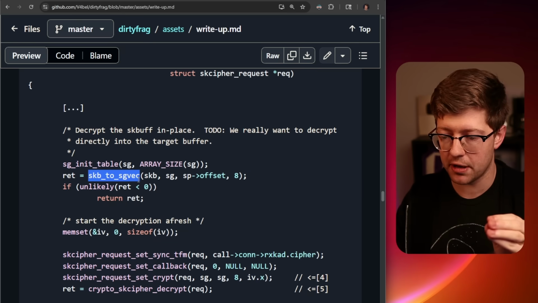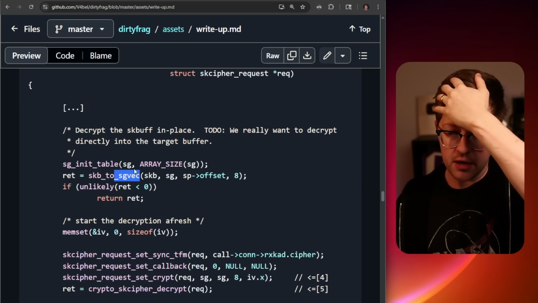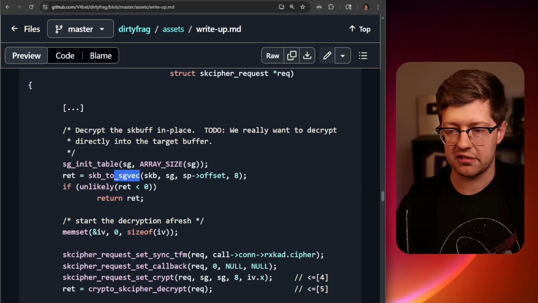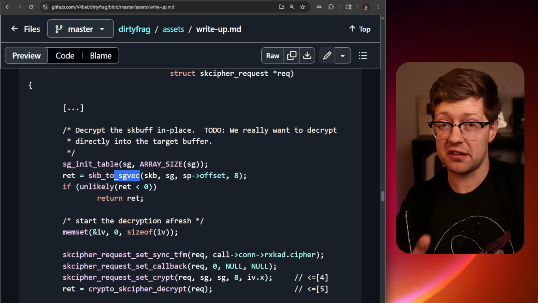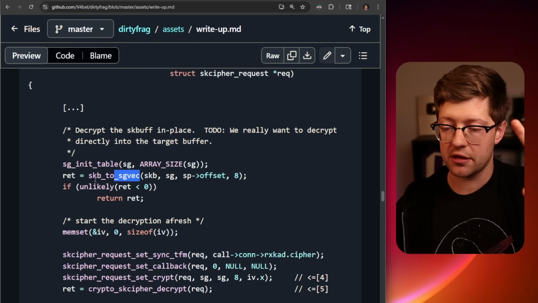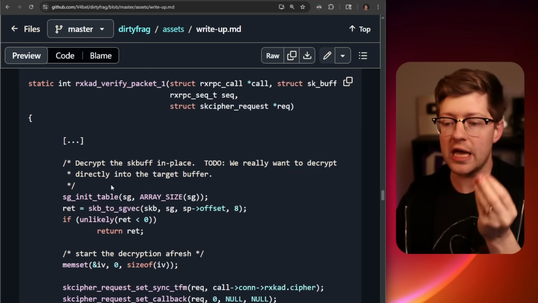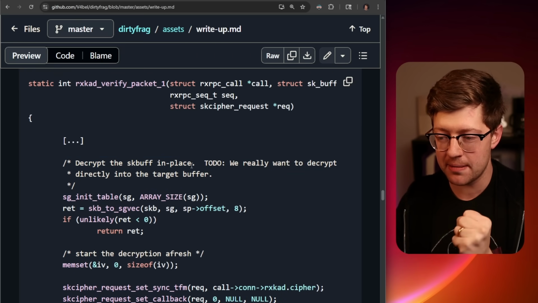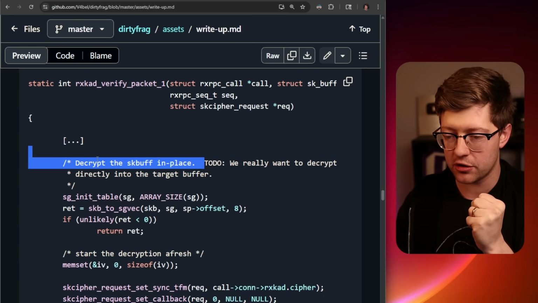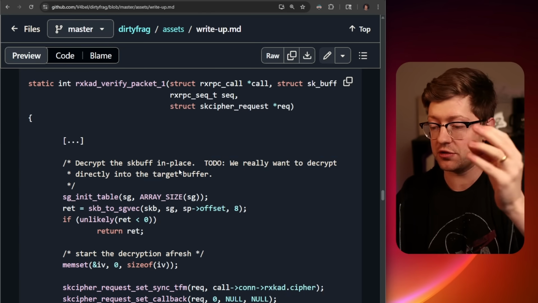You'll see here we take the socket buffer and make it a scatter list vector, a scatter list group vector. In the previous video, we talked about scatter lists. Think of that frag list with page lengths and offsets. The scatter list is kind of the same thing, but not associated with a socket buffer. It's literally just taking the socket buffer frags and converting them to a scatter list group. You'll even see here, I think this comment is real: decrypt the socket buffer in place. By the way, we probably want to decrypt this directly in a target buffer and not do it in place. And they left that in there, which is honestly insane.